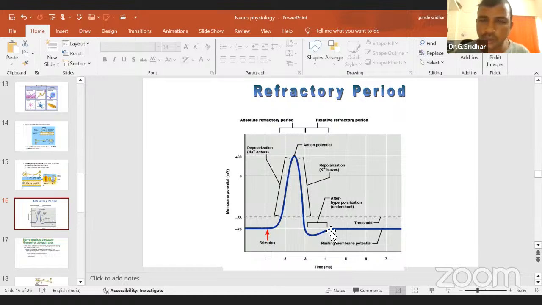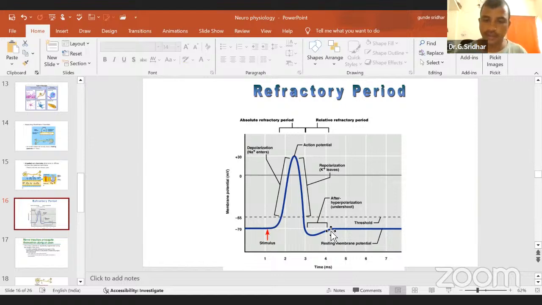These three concepts understood, everyone? Yes, sir. Very good. Now we will see how the cell will be depolarized, how the cell will generate the action potential, how the cell will be repolarized. Then what is the reason for hyperpolarization? Why is it not stopping at the resting membrane potential?